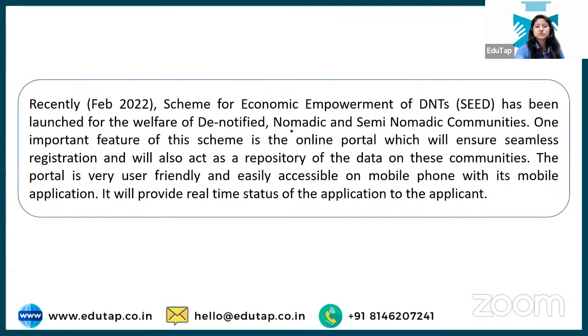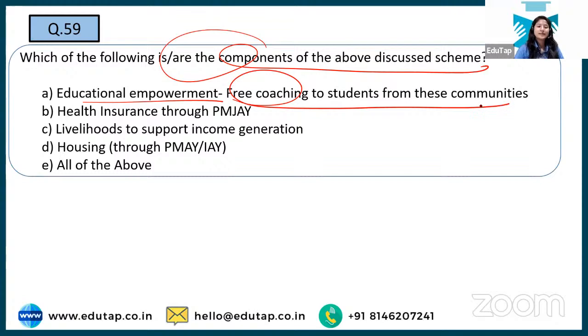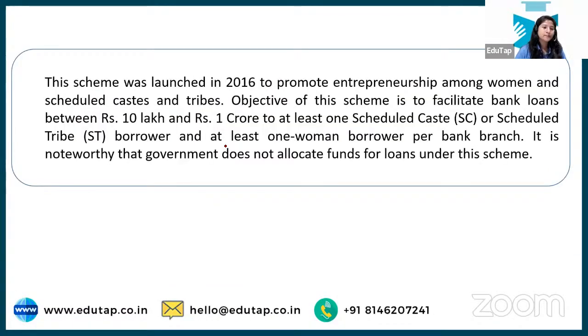Next, again SEED. The next question would be on the same paragraph. Which of the following are the components of the above discussed scheme? So you have to tell about the components. Nilesh is saying option number E, all of the above. So are we talking about educational empowerment by giving free coaching to the students? Yes. Health insurance cover through PMJ? Yes. Then we have livelihood to support income generation. Yes. Housing. Yes. So yes, all of the above is the right answer to this particular question.